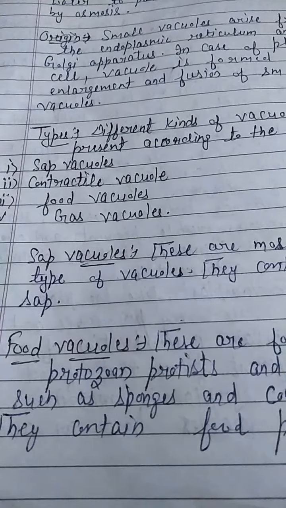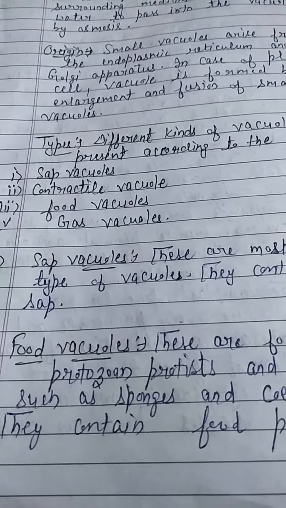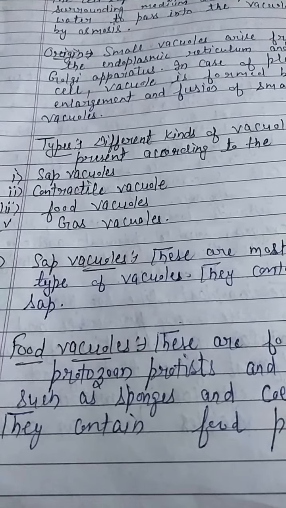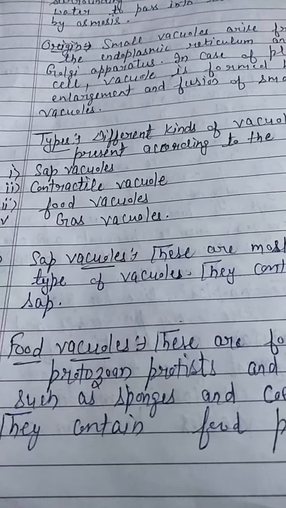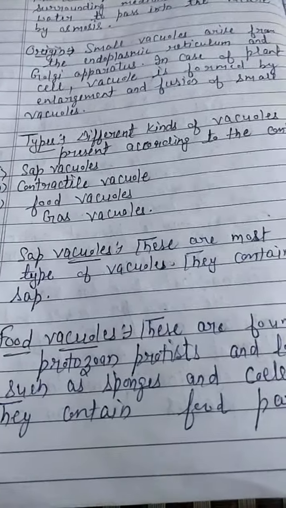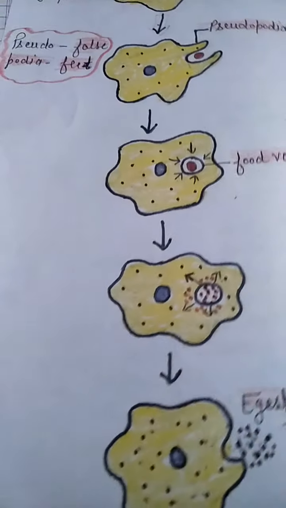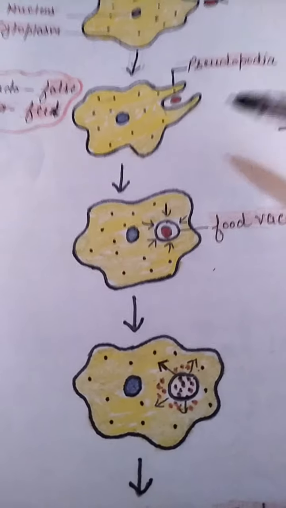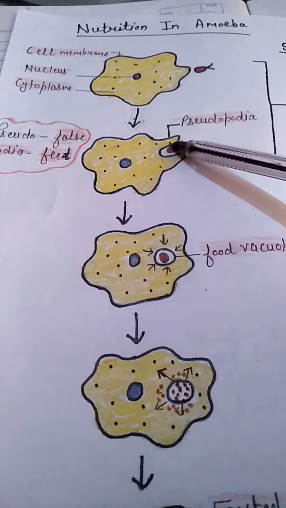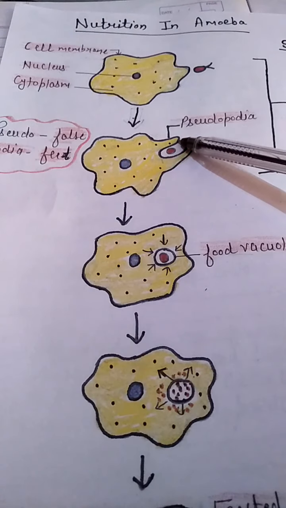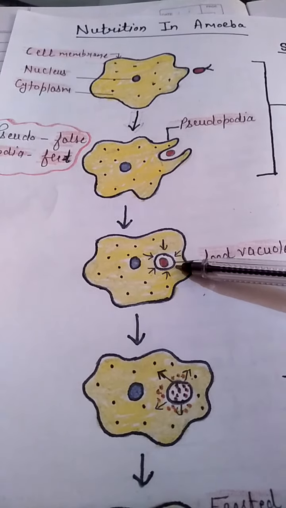Next is the food vacuole. Students, in the case of protista, mostly protozoa like paramecium and amoeba, and also in sponges and coelenterates, they take in food particles coming from outside by invaginating the plasma membrane, and form the structure called a food vacuole.